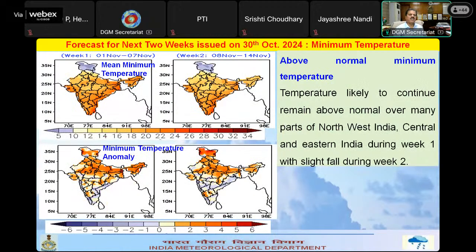Now let us look at the minimum temperature. Minimum temperature prediction is that it will become like this, and hence above normal minimum temperatures are expected over northern parts of the country, covering northwest India, northern parts of central India, eastern India, and northeastern states. Similarly, here, if you just look at the week 2, this is also similar. That means for next 2 weeks, we can expect that minimum temperature, that means night temperature, will be warmer.